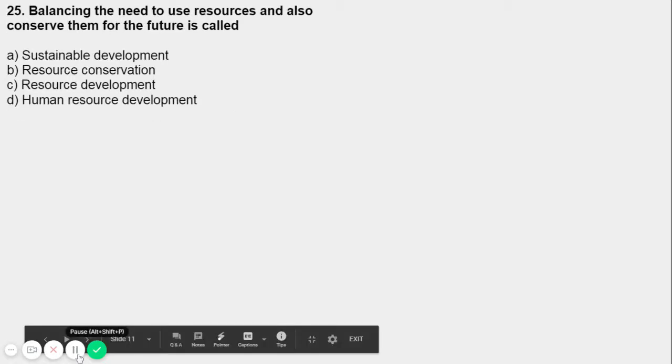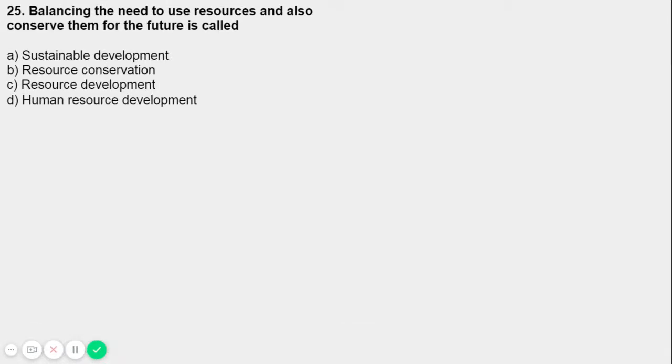Now the question number 25. Balancing the need to use resources and also conserve them for the future is called A. Sustainable development, B. Resource conservation, C. Resource development, and D. Human resource development. So here's question number 25, where balancing the need to use resources and also conserve them for the future. What's the definition of sustainable development?